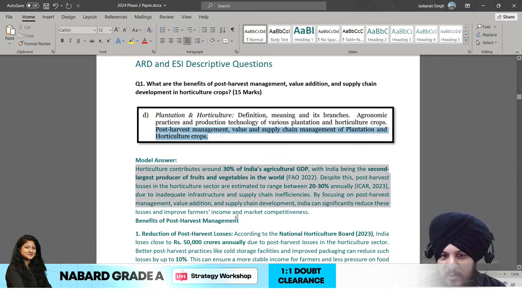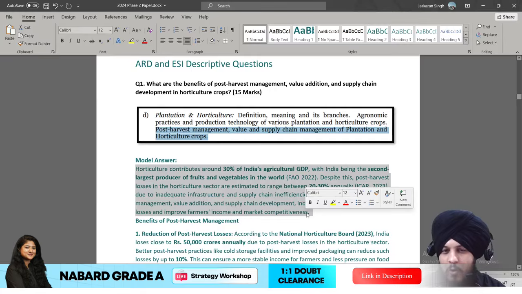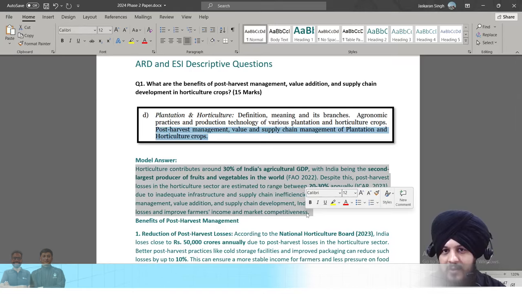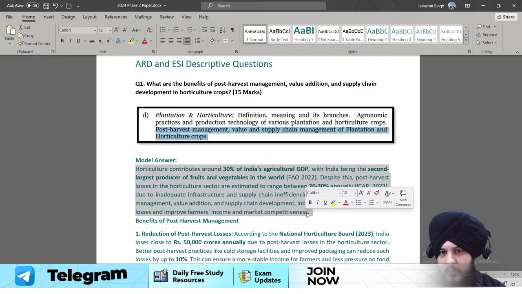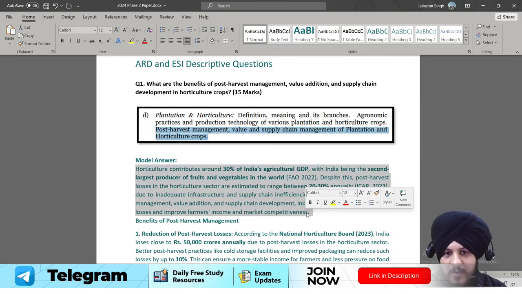Now you might feel that this introduction looks a bit lengthy, but let me tell you that the document has been written so that you get good content with respect to the answer. The word limit has not been considered as a primary criterion. So when you are writing this answer in the real examination, you will have to deduct a few words so that you can fit it into the right word limit. Fine. So that is the idea.